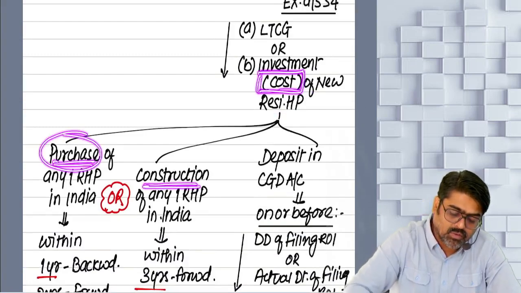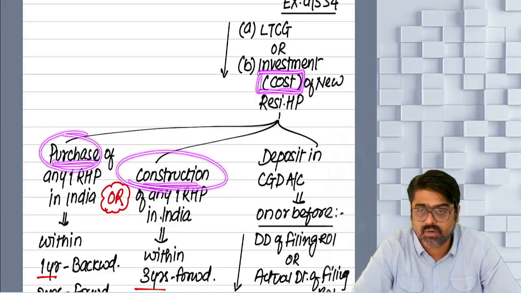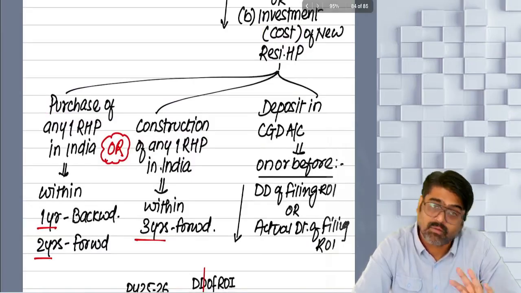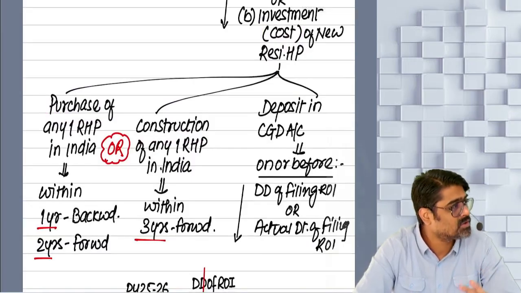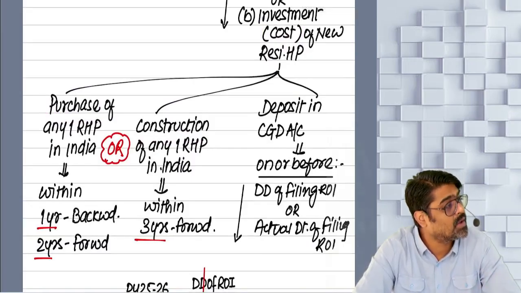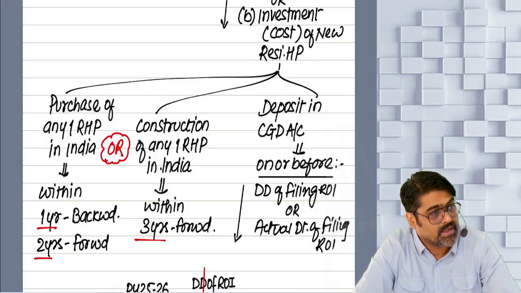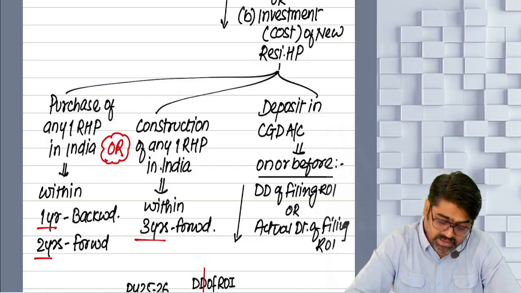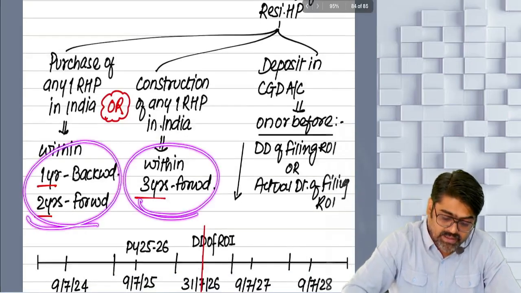Purchase cost of the new residential house property, construction cost of new residential house property is met out of long-term gain. It will be assumed as if that purchase cost or construction cost is met out of your long-term gain, provided the property is purchased in India, constructed in India, within this time.